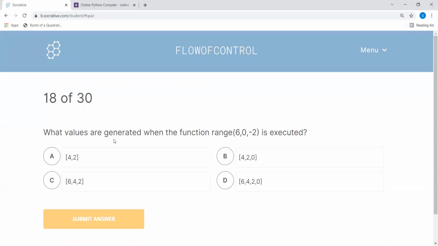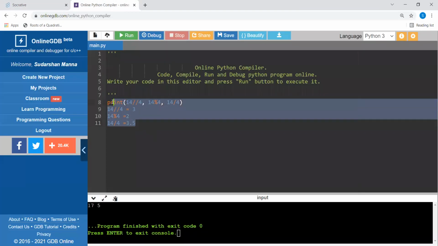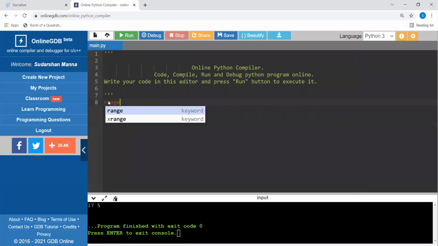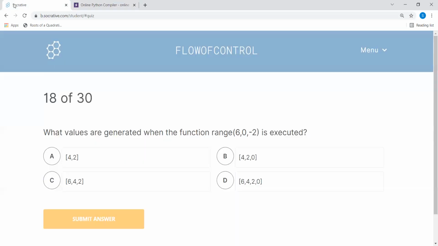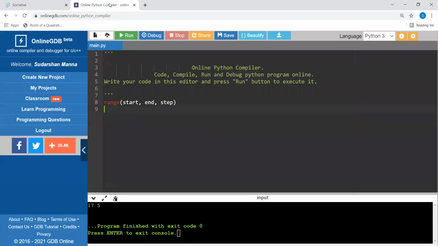Okay, the next is, what values are generated when function range(6, 0, -2) is used? Just for your understanding, we have a range function, and in this range function we have a start value, then an end value, and then a step value. In this particular one, what is given is 6, 0, and minus 2.